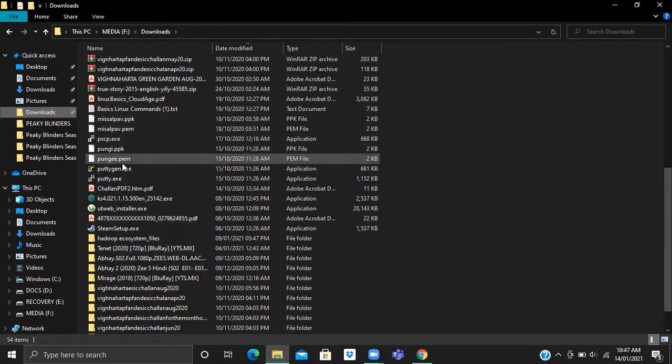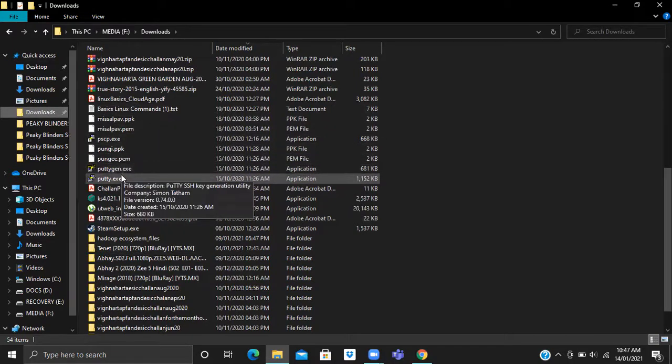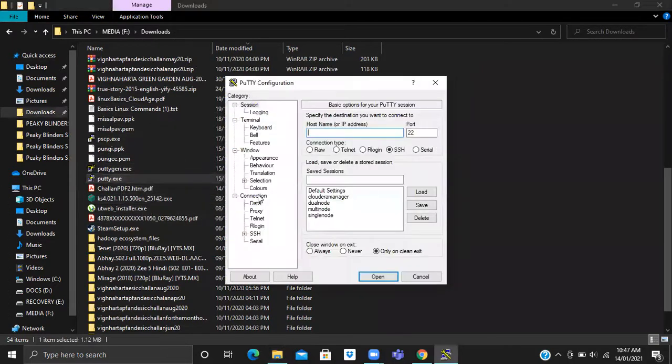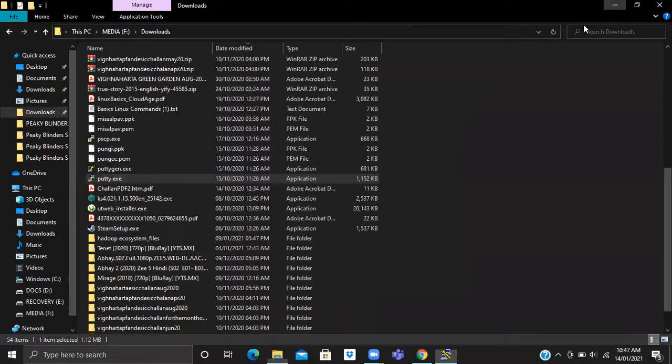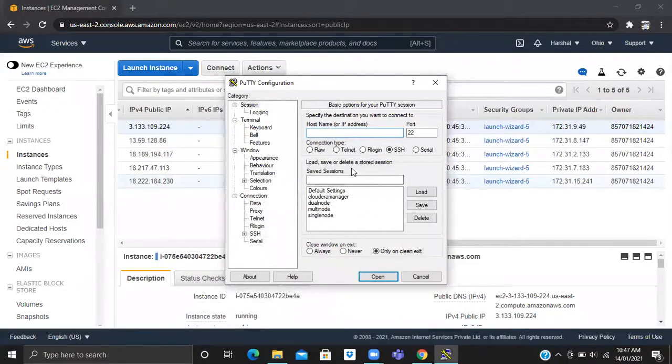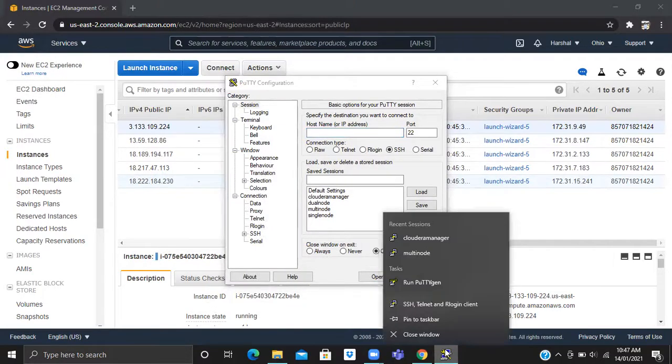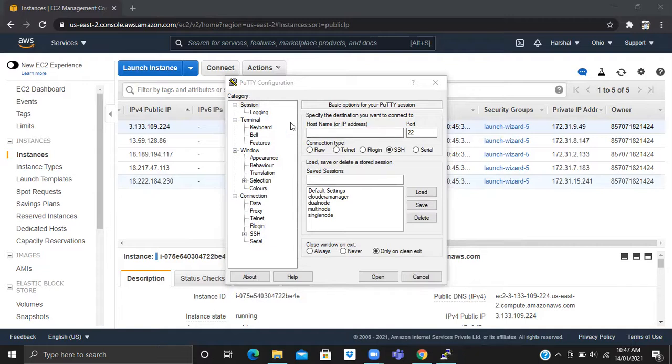PuTTYgen, right? Sorry, PuTTY. So Harshal, what you can do here, I was also doing the same thing. I was always going into my downloads. So I have created a shortcut on the desktop for PuTTYgen. We can do that here in the taskbar.